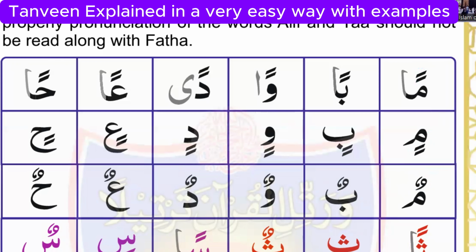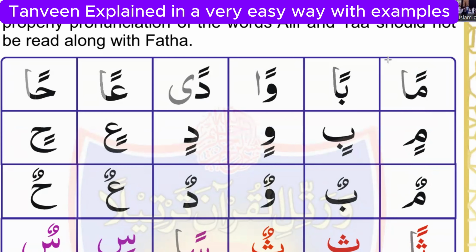The sound of Tanween Fatha will be an. Tanween Kasra, in. Tanween Damma sound will be un. So if there is meem with Tanween Fatha, we will add M only, like man. Tanween Kasra, min. Tanween Damma, mun. Man, min, mun.